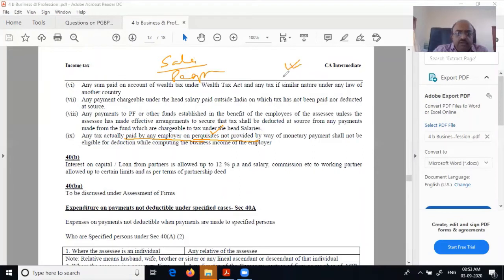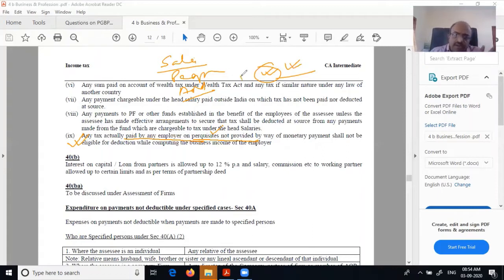So on that only, tax is calculated. Who was paying? The employee is paying. But the employer is saying, don't worry, I will pay tax on your behalf. Then that will also become part of your income: the tax met by the employer will also be added. But that amount paid by the employer will not be available as an expenditure for the employer.